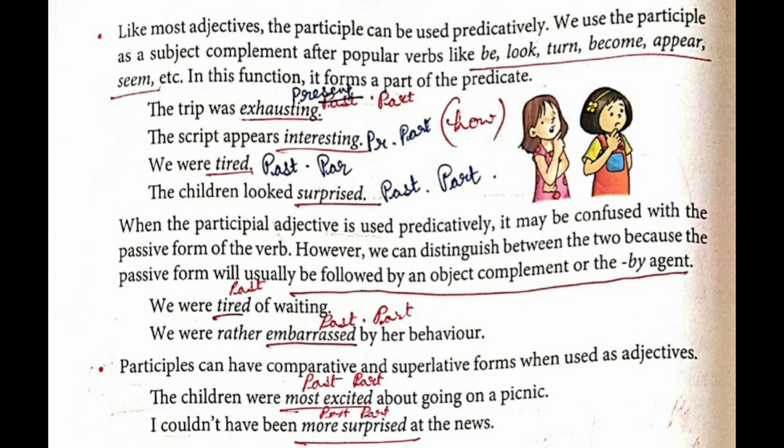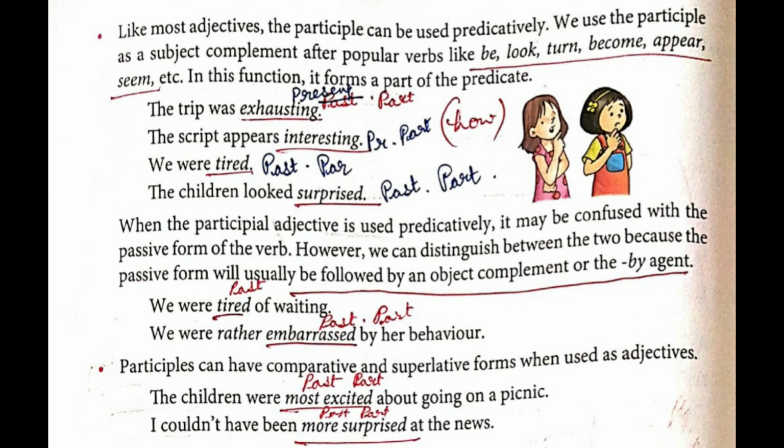When the participial adjective is used predicatively, it may be confused with the passive form of the verb. However, we can distinguish between the two because the passive form will usually, students, take a pencil, underline, once again reading, because the passive form will usually be followed by an object complement or the by-agent. By-agent: by her, by him, by his. So in active and passive voice, when you do passive voice, you get it, and sometimes it's omitted. Why? Because it is understood. Let's see how.